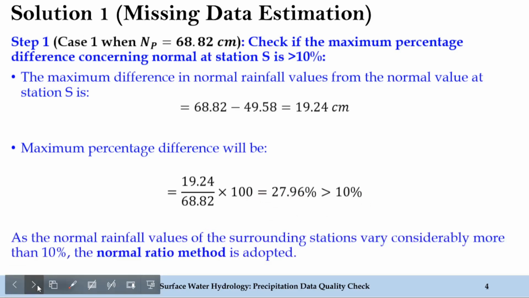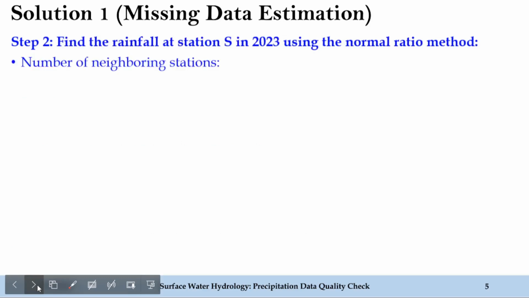As the normal rainfall values of the surrounding stations vary considerably, more than 10%, the normal ratio method is adopted. So this is the first consideration that we have to check in step 1 based on the data which is given to us. So for the first part of this problem, that is case 1, we need to focus on the normal ratio method in order to estimate the precipitation magnitude for station S. So let's see what the remaining steps are.